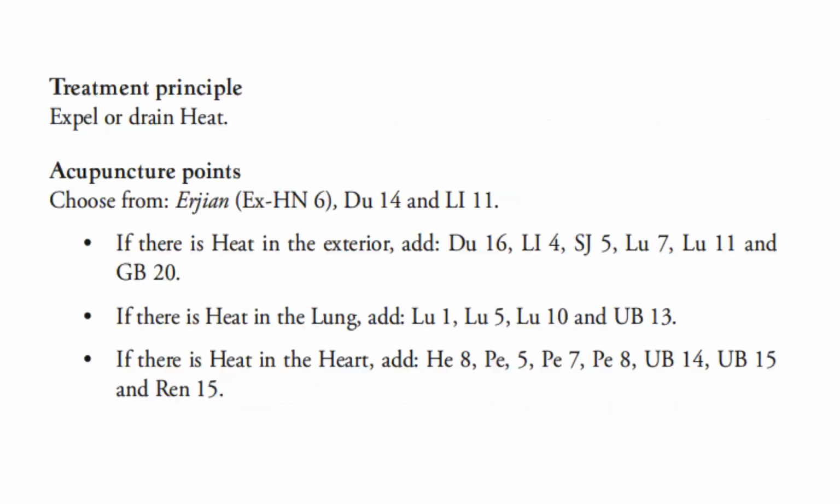For the treatment principle, we expel or drain heat. For the acupuncture points, we can choose from extra point of the head and neck 6, Du 14, and LI 11. If there is heat in the exterior, add Du 16, LI 4, Sanjiao 5, lung 7, lung 11, and gallbladder 20. If there is heat in the lung, can add lung 1, lung 5, lung 10, and urinary bladder 13. If there is heat in the heart, you can add heart 8, pericardium 5, pericardium 7, pericardium 8, bladder 14, bladder 15, and ren 15.